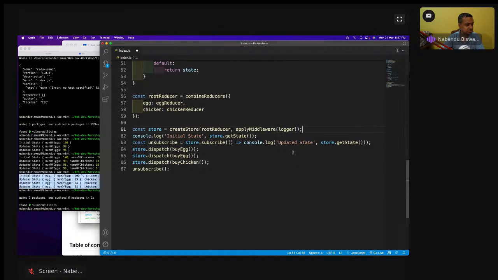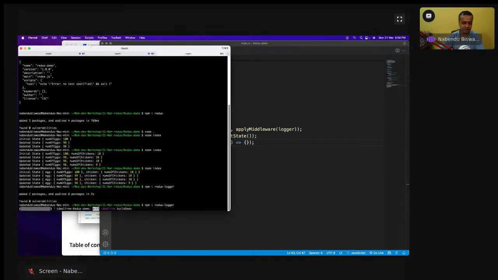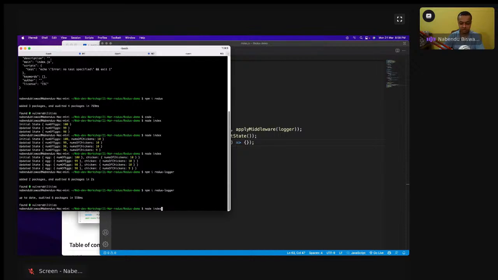Then, actually I don't need this console log, so I am going to remove it, because we are going to get this feature from the logger. So I'll make it empty. The initial state I do need, so I'll save it. Now I will go here and run it again.